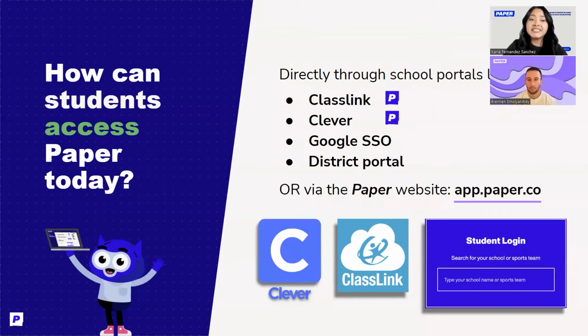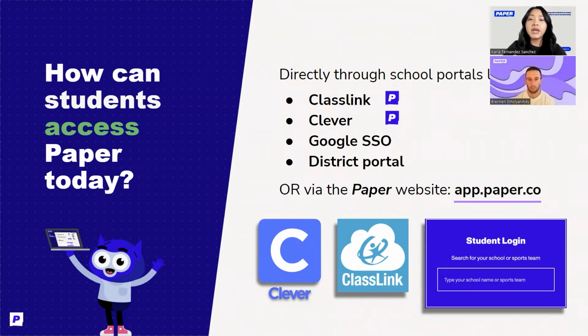First, how can your students access Paper today? Because we have parents representing not only different grade bands, but also different school districts, we're going to cover a general rule of thumb for how your students can access Paper. If you have any questions specific to your district, we highly encourage you to reach out to us. We're going to leave you with our email address for parents that you can use, or you can also reach out to your school administrators.